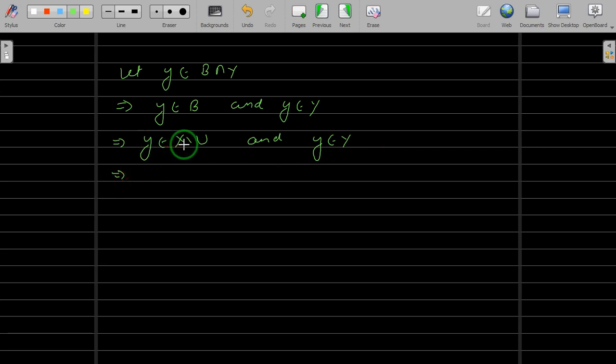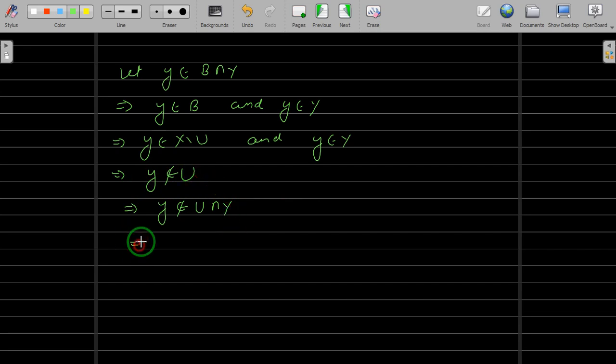Now since this y belongs to x difference U, this will imply that y does not belong to U, because you are removing the points from x which are in U, and then y belongs to that set means this y will not be in U. So if y is not in U, obviously that y cannot belong to U intersection Y. Doesn't matter what set you are taking, since this point is not in this set, it cannot be in any intersection, no matter what set you are taking.